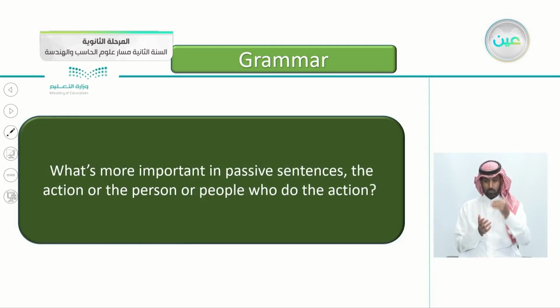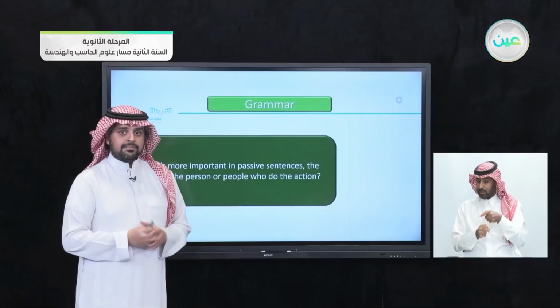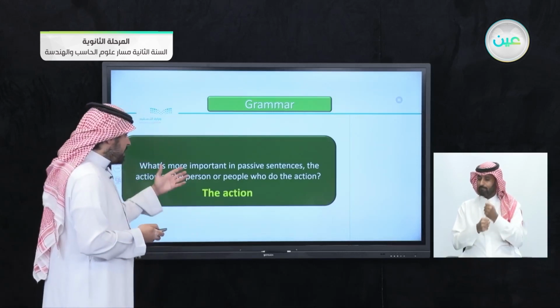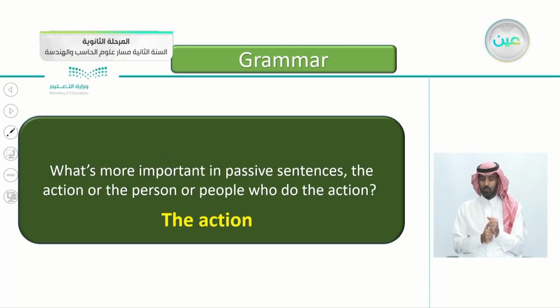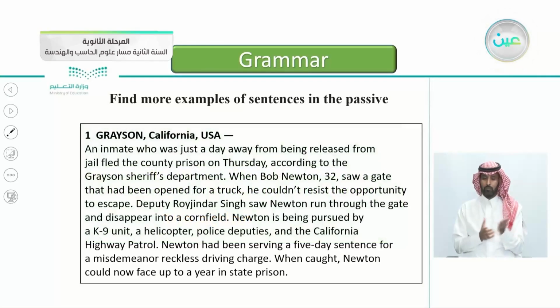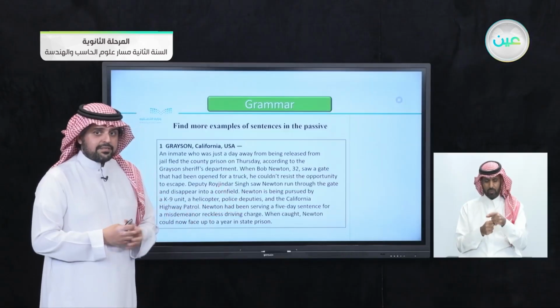So, what's more important in passive sentences? The action or the person or people who did the action? Yes, you're correct. It's the action. That's the main goal of the passive, to put the focus on the action itself. So here in the last lesson from the listen and discuss, find more examples of sentences in the passive. Can you pinpoint any passive sentences here?